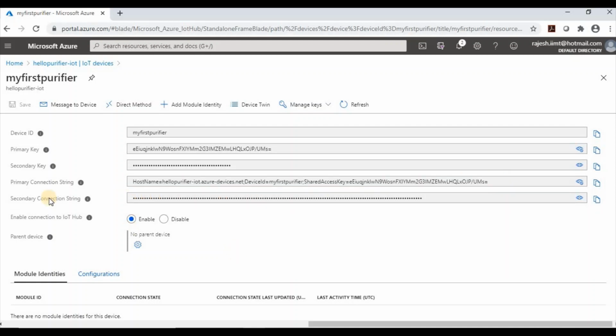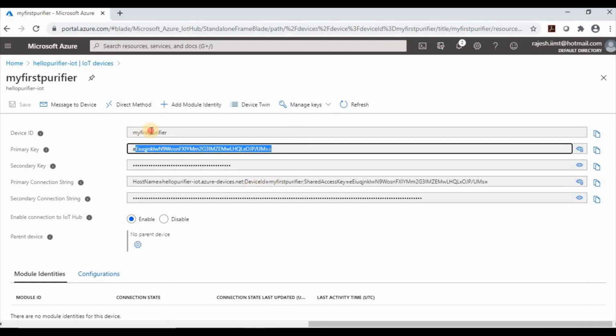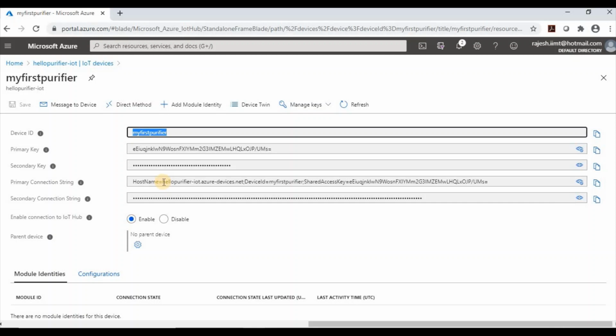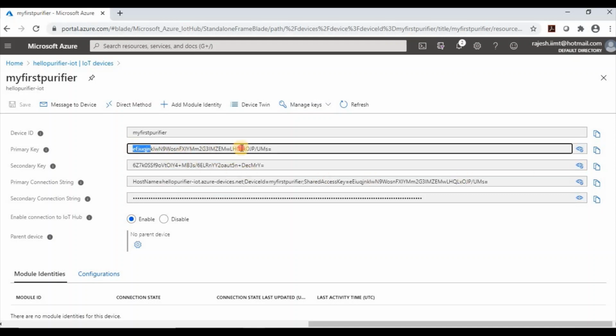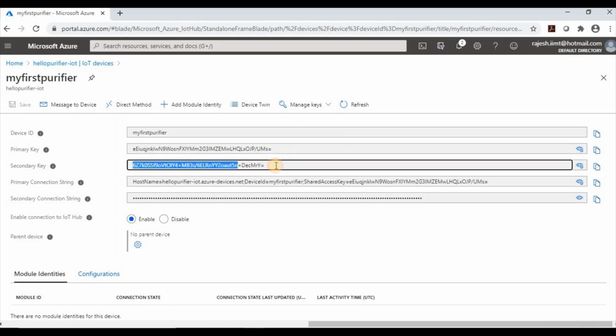If you are talking about a device connection string, it consists of three components: host name, device ID and shared access key. So what is this shared access key? Shared access key is the primary key. Device ID is the ID of the device, and host name is the host name of the IoT Hub. Similarly, we have the secondary key. If you think that this primary key has been compromised, then we can regenerate it, and we can use the secondary key. So this is one thing.